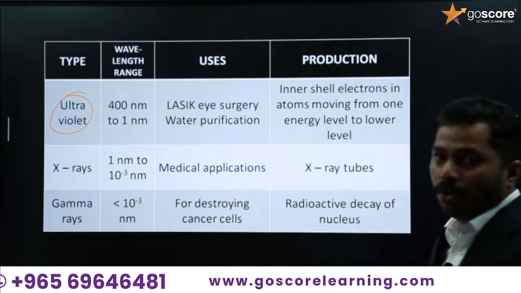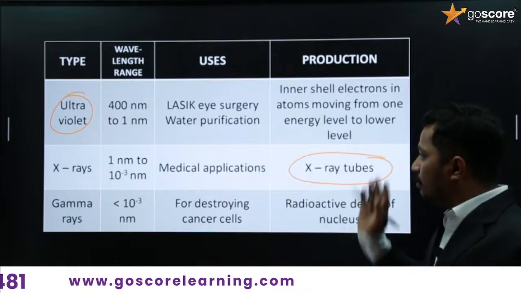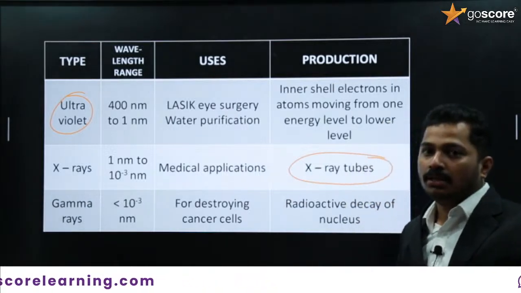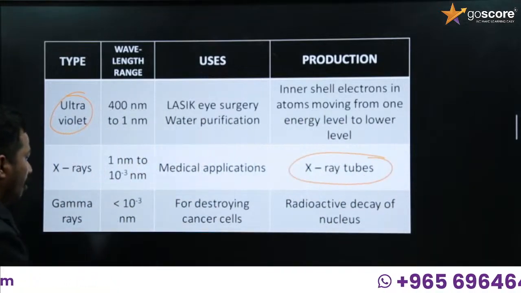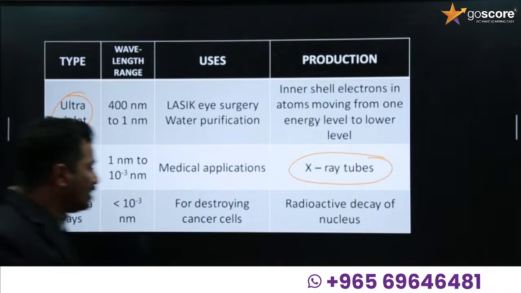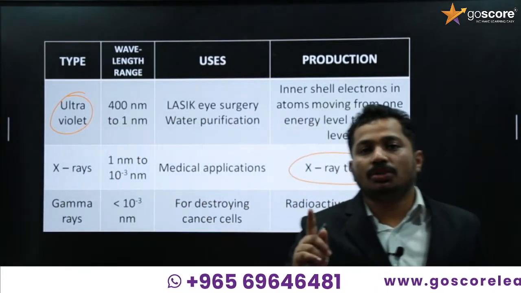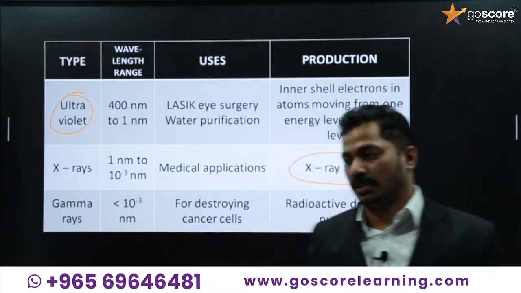And X-rays, as you know, have medical application, and they are produced by an X-ray tube. So it is very easy to learn, right? X-rays: medical application, and produced by X-ray tube. And gamma rays, not Vasco da Gama. Gamma rays are used for destroying cancer cells. Which electromagnetic wave is used for destroying cancer cells? That is gamma rays. A directly asked question, right?